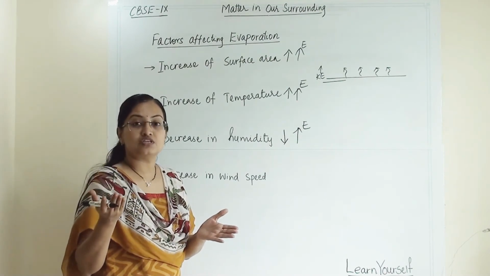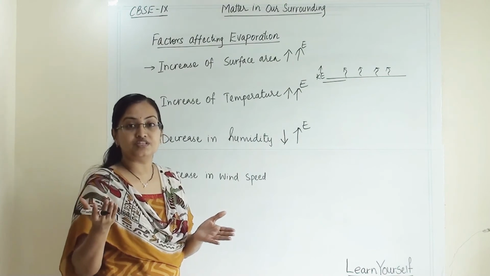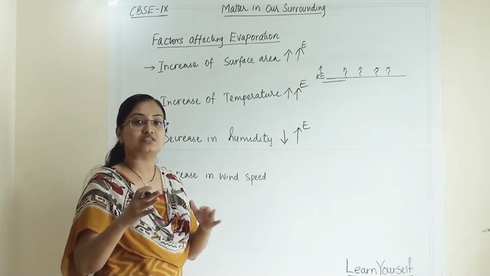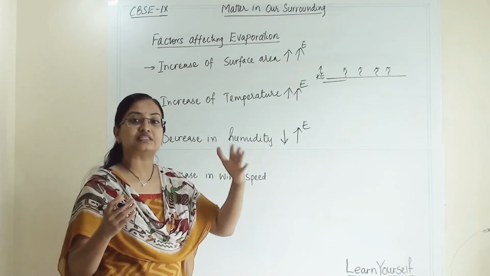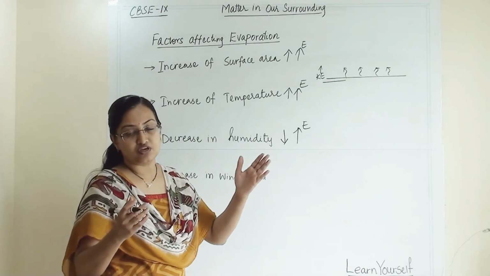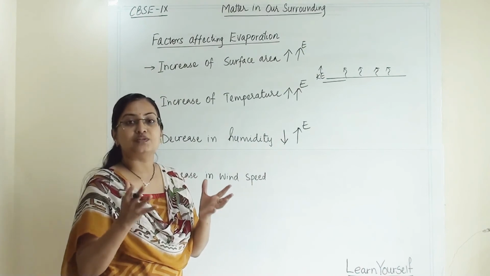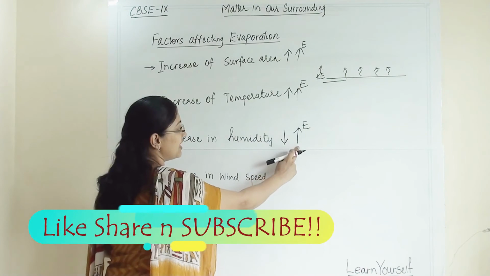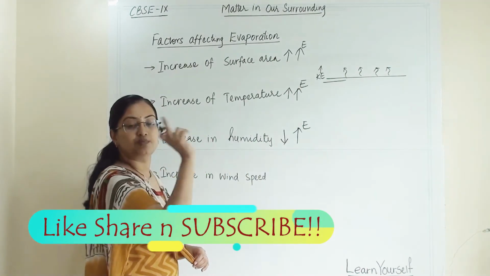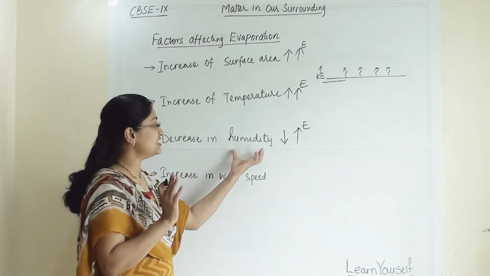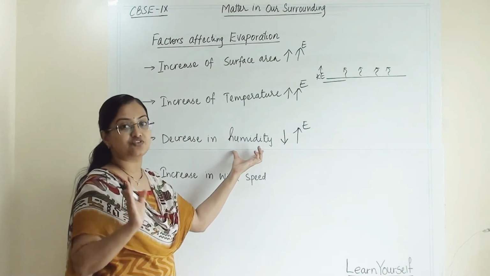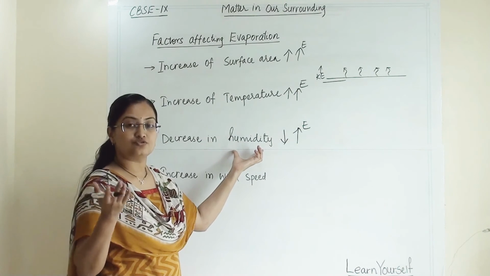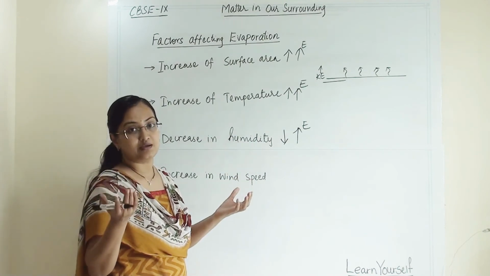In the monsoon season there is enough humidity in the air, so it takes time for the clothes to dry out. Why? Because there is already water vapor present in the atmosphere, so it cannot hold that much more water vapor. So when the humidity is less, the atmosphere is dry, so it allows more and more water to become vapor and absorbs that vapor.